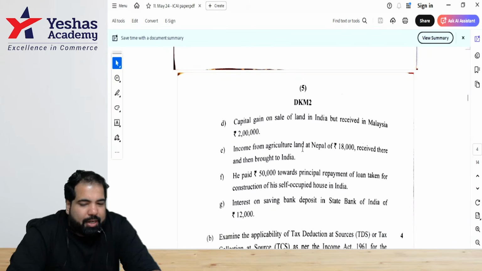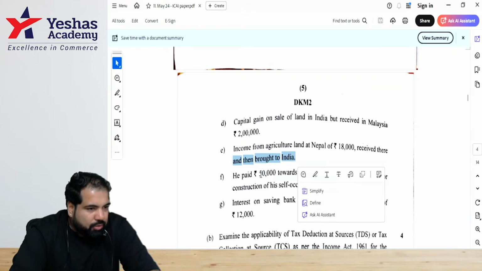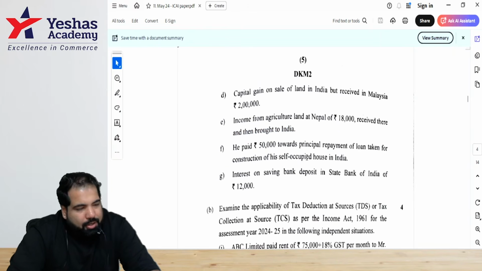Income from agricultural land at Nepal, 18,000, received there and then brought to India. What should I cancel? Now read it again, guys. No India connection. Will it be taxable? No. Next. Again, this is a deduction under ATC.